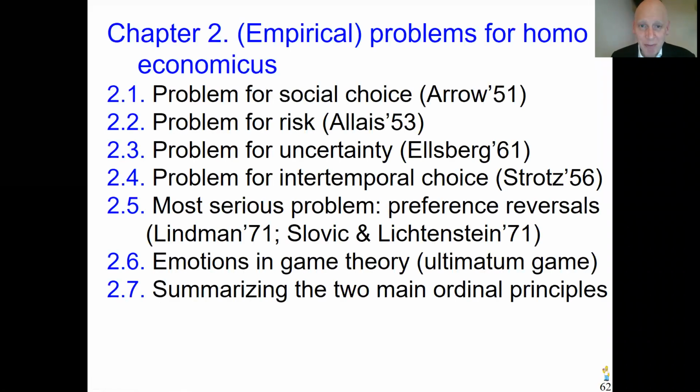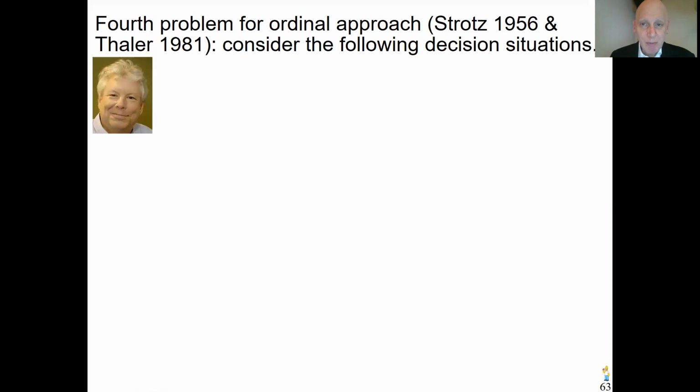Next problem for the classical approach: problems in intersample choice. These problems were already written about by Strotz in '56, and Thaler '81 had further experiments and insights. Imagine the following choice situation. Either you get €100 right now, or you wait 4 months, but then you get €5 more. What do you prefer? You can pause the video, make up your mind.